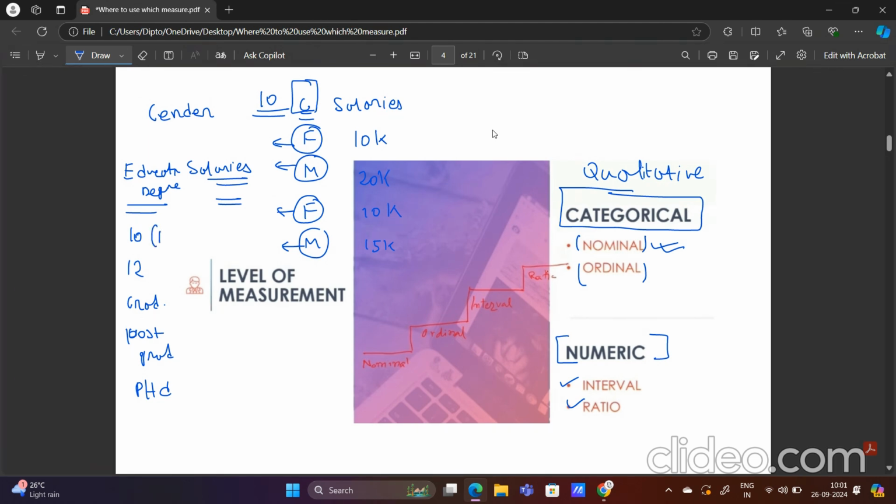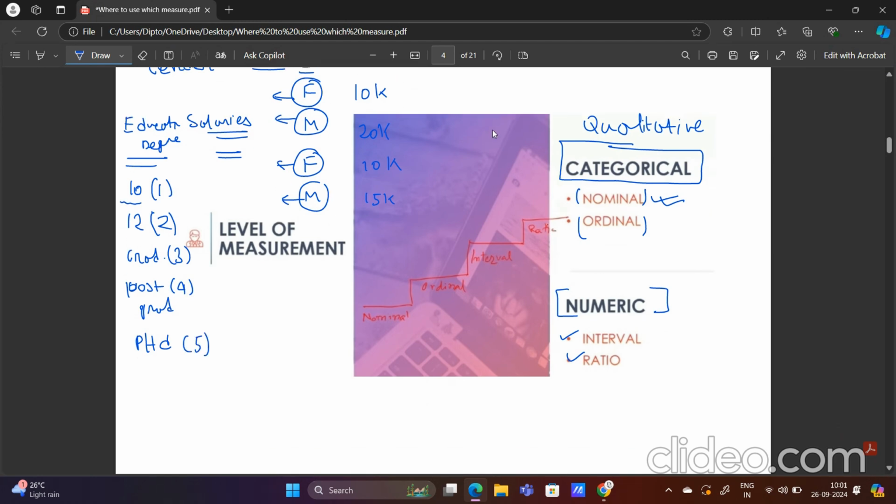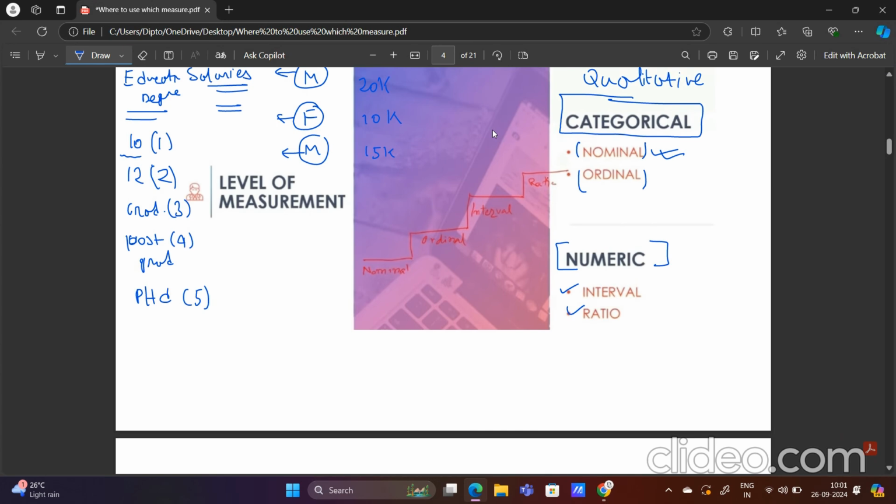If I give rank 1 here, the person who is educated up to class 10 will obviously be inferior to a person who is educated up to class 12. So I am giving rank 2 to this, then rank 3 to this, rank 4 to postgraduate, and rank 5 to PhD. In this way we can rank our data, which was not possible in the case of gender. In the case of gender we can't rank our data, but in case of educational degree or this type of scenario we can actually rank our data. So when we can do the grouping of our data and we can also rank that, then that data can be termed as ordinal data.